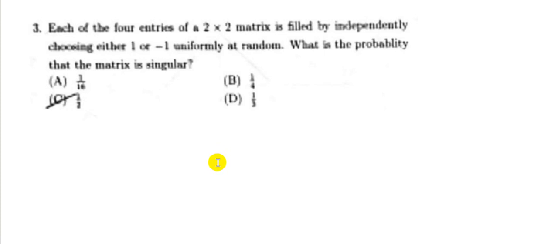We come to question number 3, where we are asked that each of the 4 entries of a 2 by 2 matrix is filled by independently choosing either 1 or minus 1 uniformly at random. What is the probability that the matrix is singular? Now for any matrix to be singular, the determinant of the matrix has to be equal to 0. So that means the determinant of the matrix that can be found with 1 or minus 1 has to be 0. Now we have two numbers 1 and minus 1, and it should be a 2 by 2 matrix.